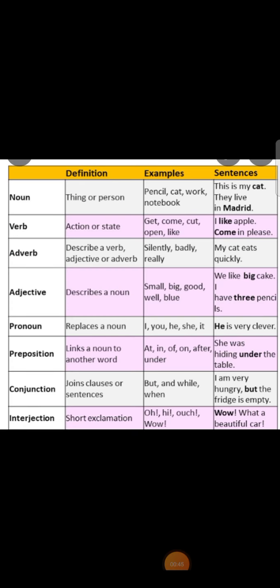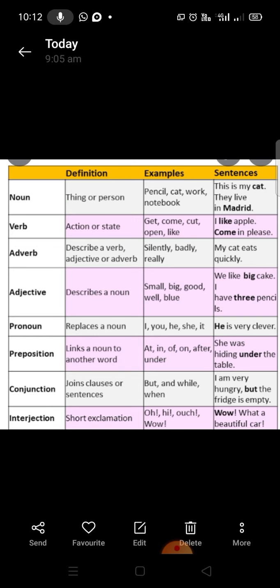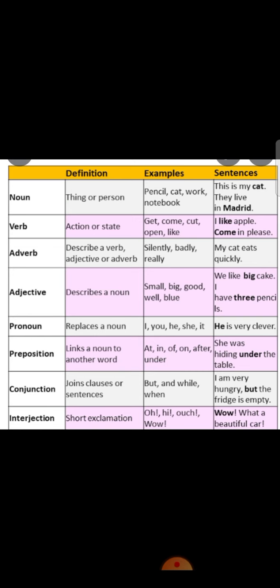Now we know the definitions of all. First, noun. A noun is a word used as the name of a person, place or thing, animal and idea. Examples of nouns are pencil, cat, work and notebook. In a sentence, this is my cat. So, cat is a noun.